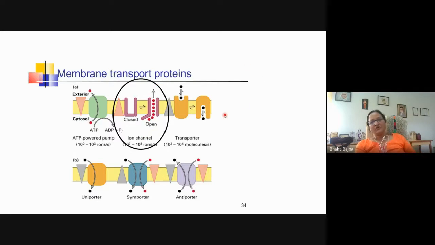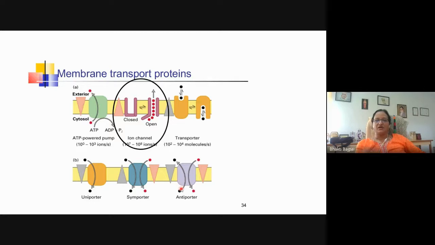Transporter proteins bind to a particular ligand from the cytoplasmic side and then transport it to the outside of the cell. Then there are different types of pumps called uniporter, symporter or antiporter. What do uniporters do? They allow the movement of the ions or molecules from high concentration to low concentration in one direction only. Symporter can allow the movement of more than one type of molecule through them, but in one direction only, against the concentration gradient.